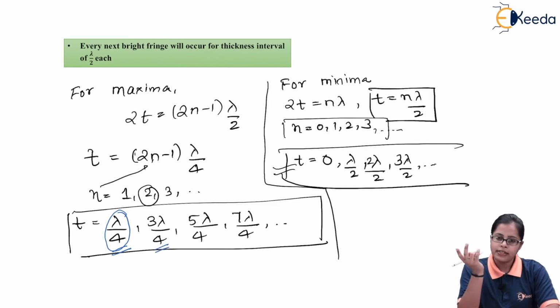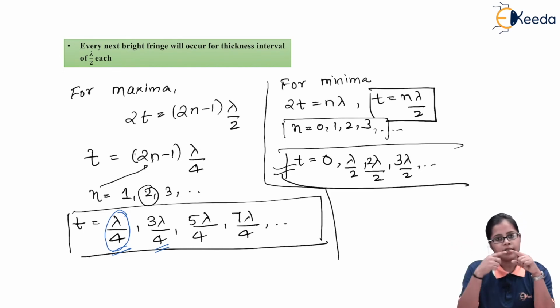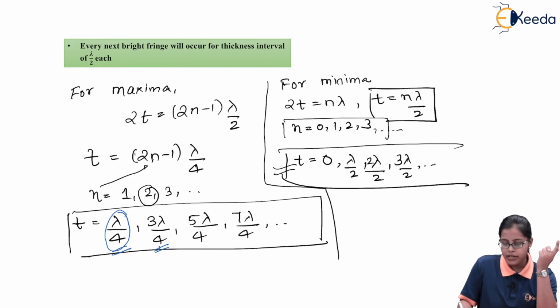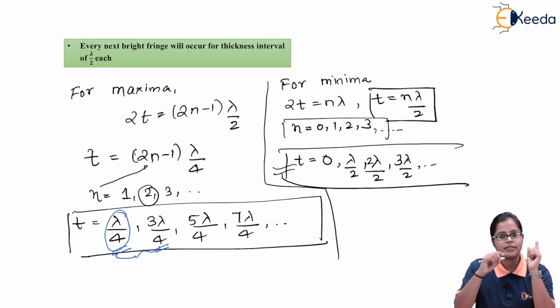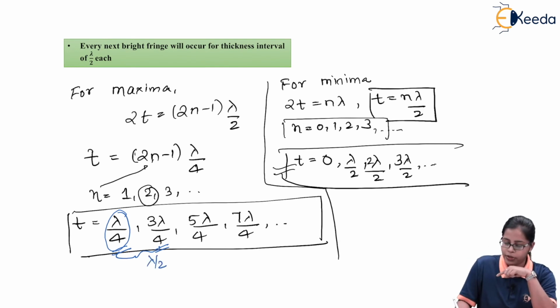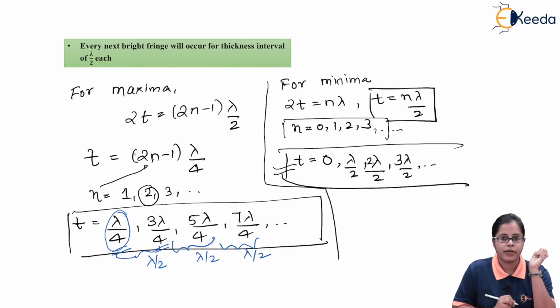So the bright fringes will have a thickness interval of lambda by 2, because if I subtract lambda by 4 from 3 lambda by 4, we get lambda by 2. Again the spacing, that is the thickness interval, will be lambda by 2. In this case also we are going to have an interval of lambda by 2.